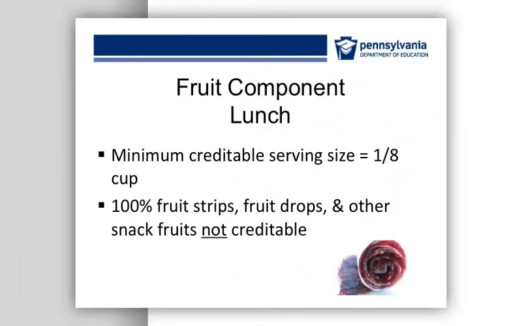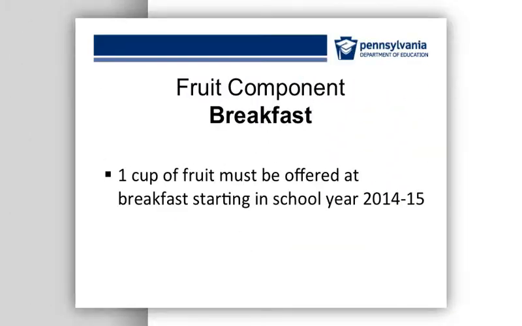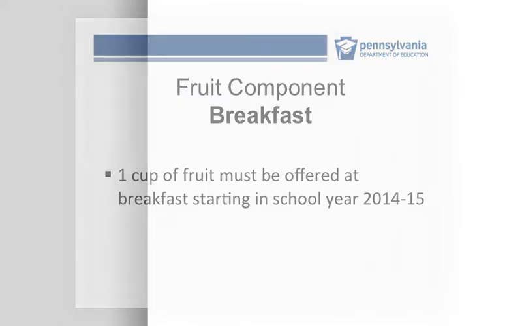Fruit may be served in 1/8, 1/4, 1/2, 3/4, or 1 cup portions. However, 1/8 is the smallest creditable portion size for fruit. 100% fruit strips, drops, or snacks are no longer creditable. Starting in 2012-2013, snack-type fruit products that may have been previously allowable do not contribute to a reimbursable meal. Starting in school year 2014-2015, a daily 1-cup serving of fruit must be offered at breakfast.